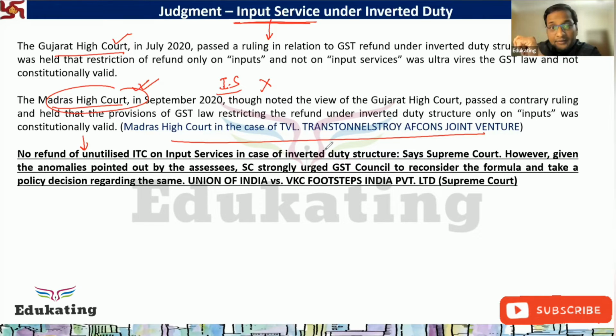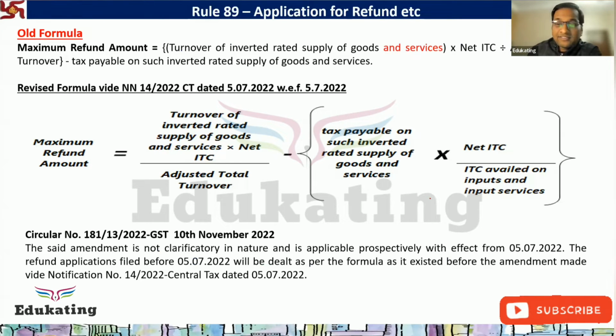But while giving the decision, they are also saying that kindly remove the anomaly in the formula of the refund. So what they have done, council has changed the formula. This is the maximum refund amount old formula and this is the new formula from 5th July 2022.